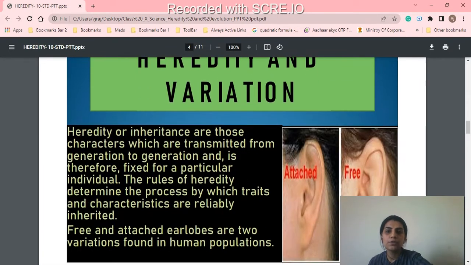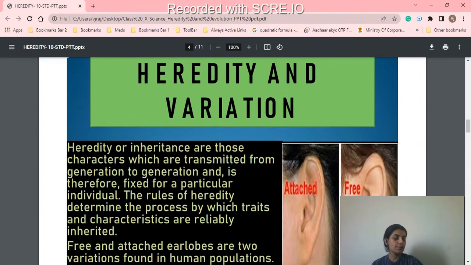heredity and the variation. Now, what is heredity? Heredity means passing the genes from one generation to the next generation, right? You must have got some characters from your mother or from your father, right? Your mom and father got some characters from their parents, right? That is the passing of genes from one generation to the next generation. That is heredity.